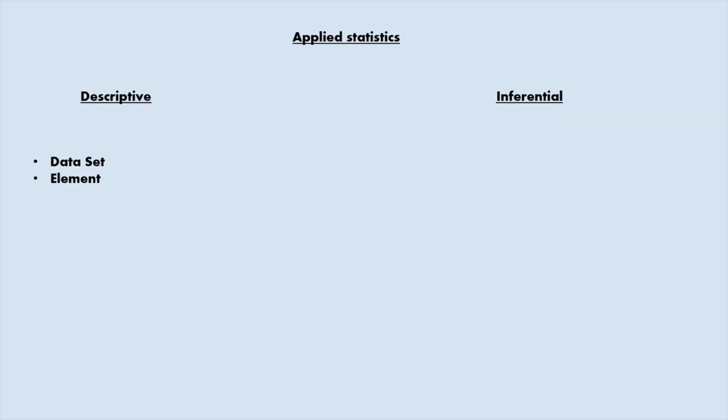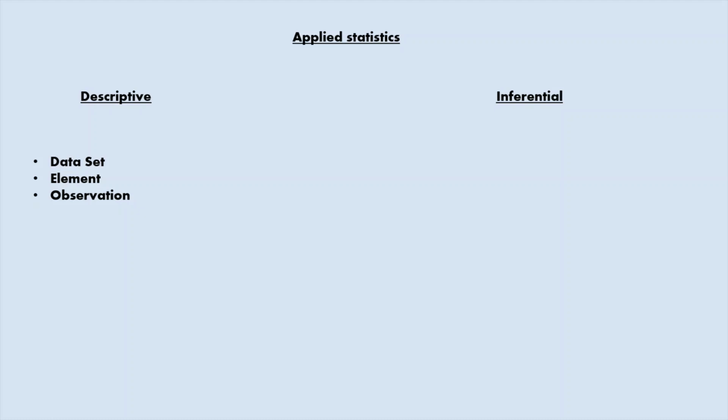The name of each student is called an element, and the score of each student is called an observation. If the data set is very large, such a data set is not very helpful in drawing conclusions or making decisions.